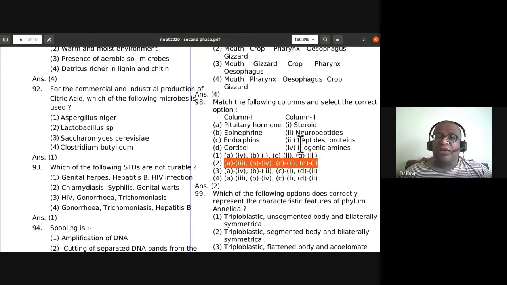So pituitary hormone, peptides and proteins. Epinephrine is a biogenic amine, endorphins are neuropeptides, cortisol is a steroid.